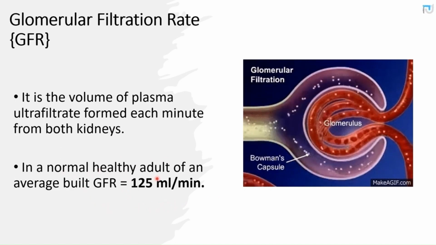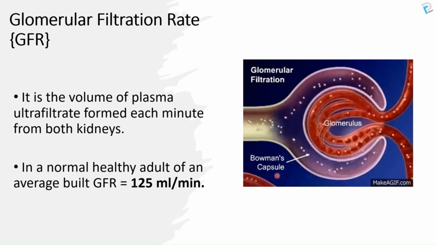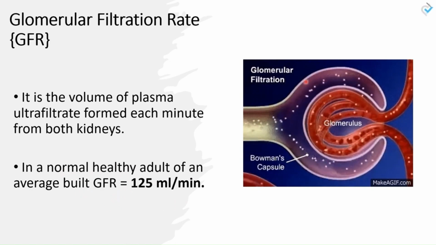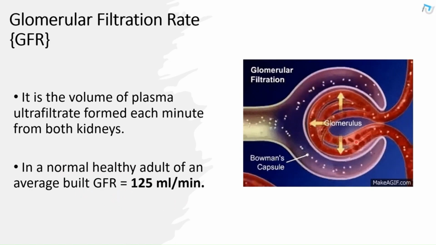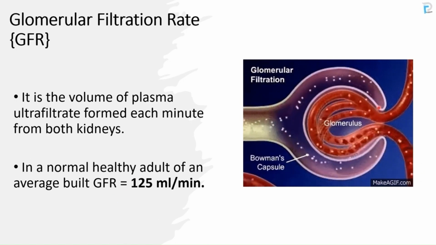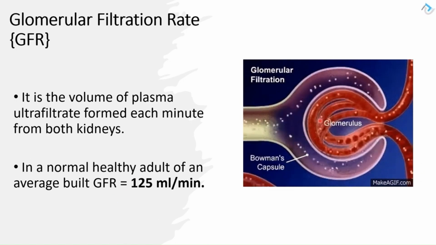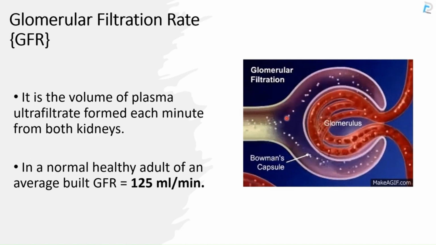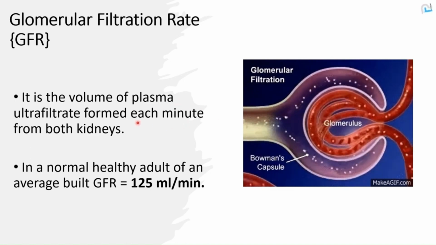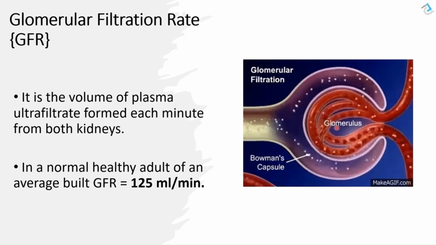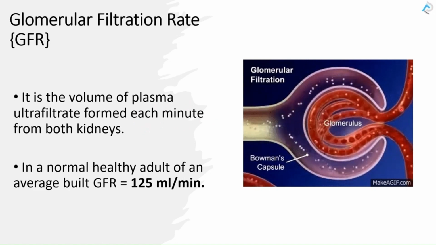We see here the Bowman's capsule, the glomerulus, the afferent arteriole, and the efferent arteriole. Filtration of plasma from the glomerulus to Bowman's capsule, that's what we call GFR. GFR depends on the net filtration pressure, which largely depends on the hydrostatic pressure in the glomerulus.